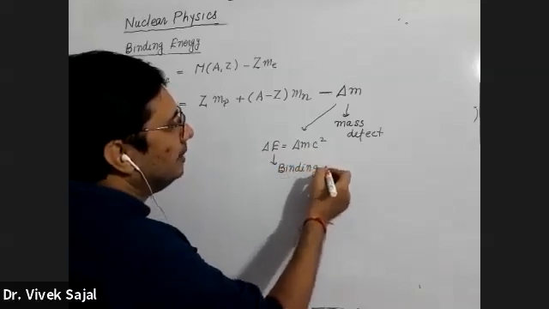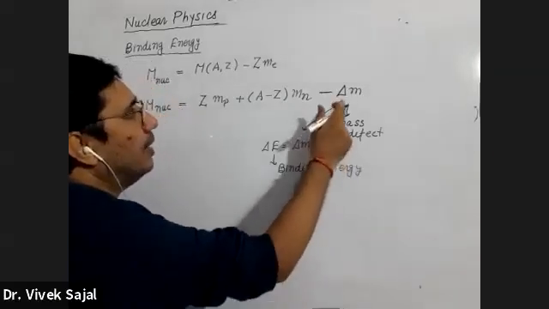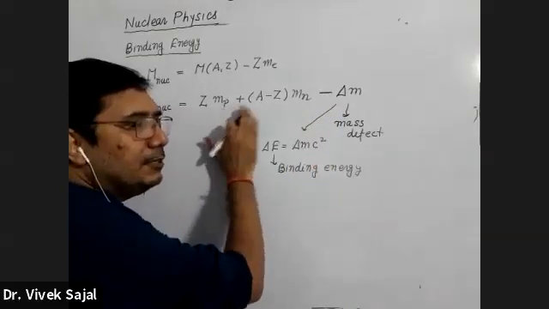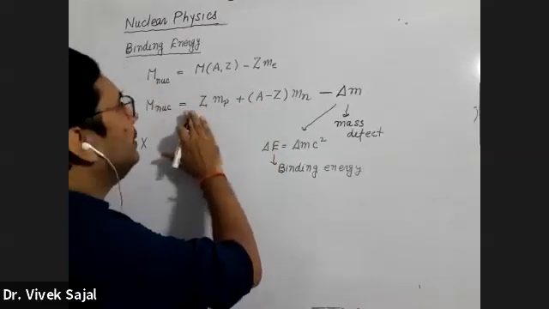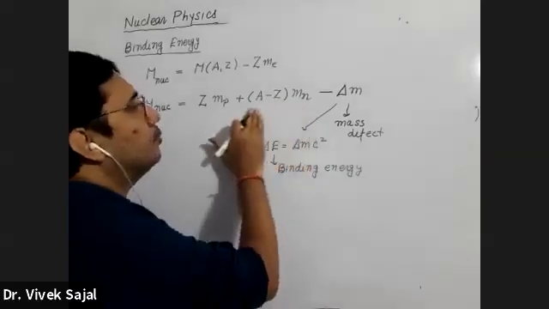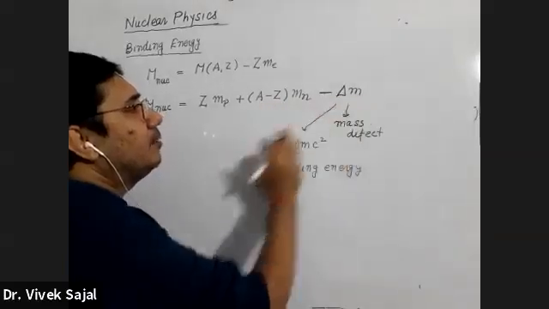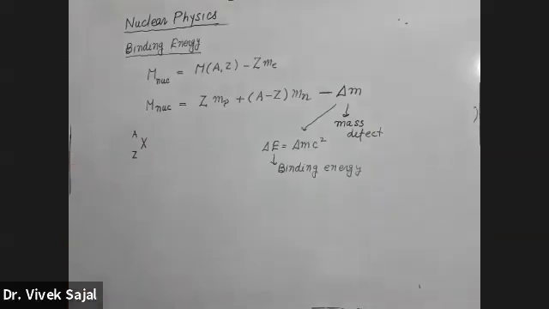Due to this lost mass or mass defect, the mass of the nuclei is always smaller than the mass of the constituent particles. The difference between them is equal to the mass defect, this delta m, the lost mass. This is known as mass defect and binding energy. Okay, beta?